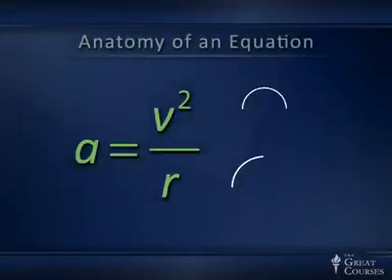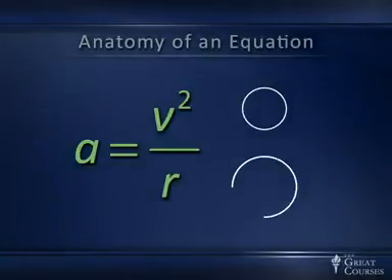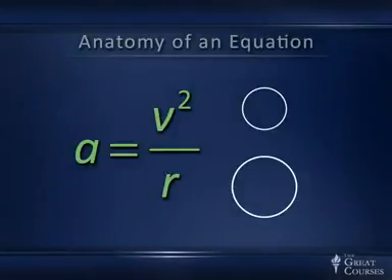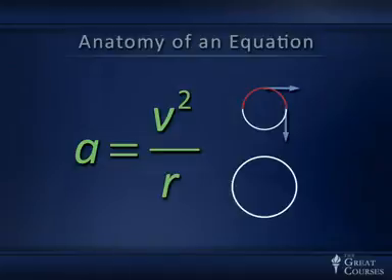And let's just take another look at that equation and see if we can understand why it has the structure it does. So here are two circular paths on which two different objects are moving with equal and constant speed, so they're both in uniform circular motion. But one of those paths is bigger. Now, a while later on the smaller circle, the object will be moving straight downward. There will be a certain change in its velocity, the difference between those two vectors.